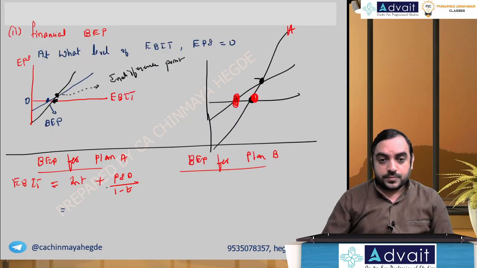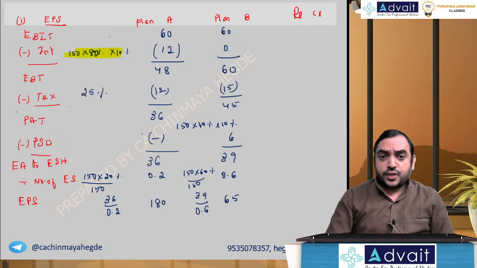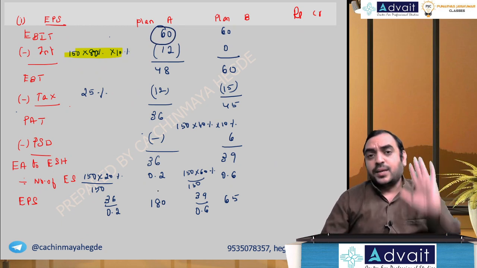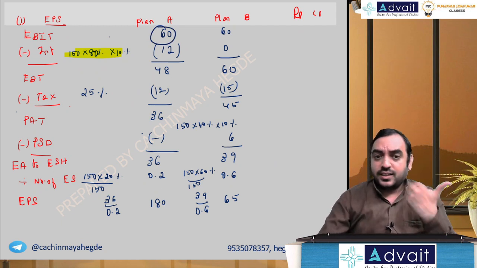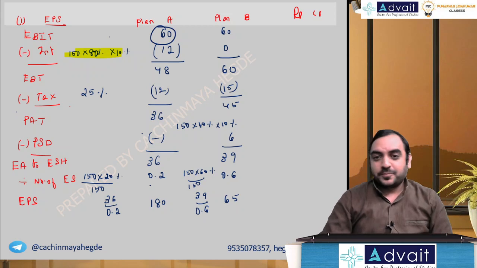So in the first case, for plan A, interest is 12 crores. There is no preference share dividend, so nothing there. So it should be 12 crores. In plan A, instead of 60 crores here, if I write 12, basically it becomes 0. How, sir? 12 minus 12, 0. 0 minus 0 tax, 0 by number of shares. Anyway, we will get 0 only.